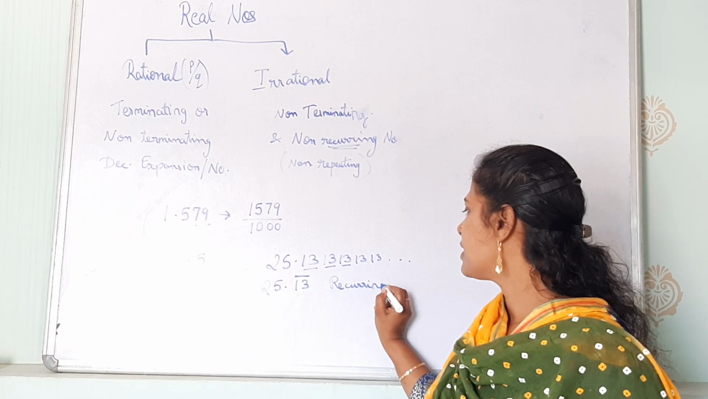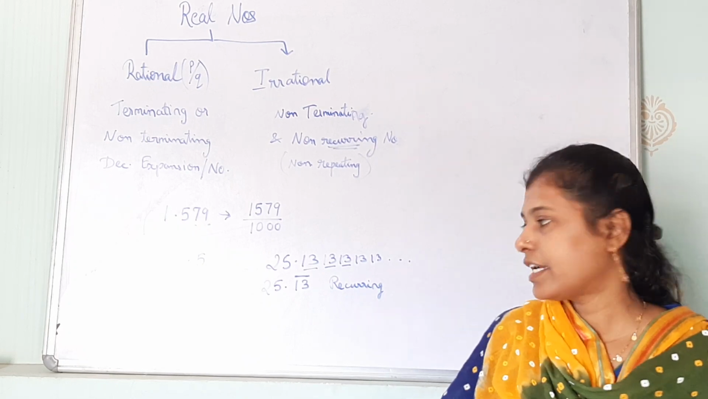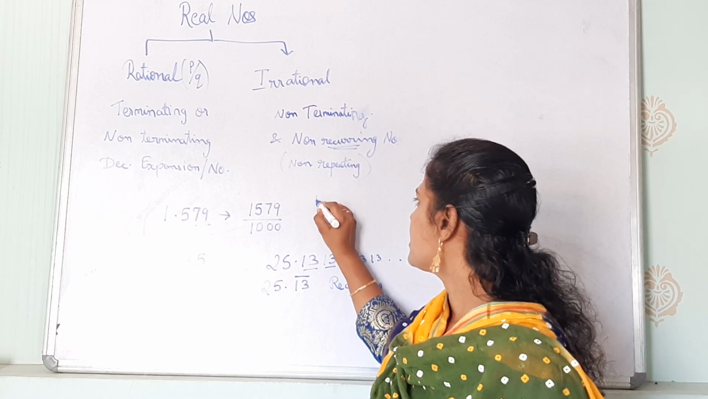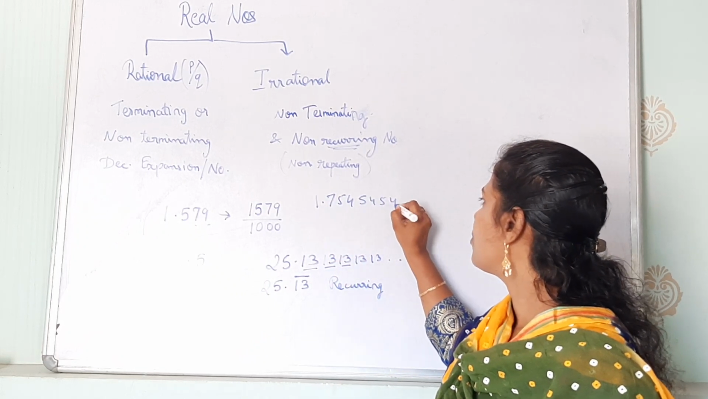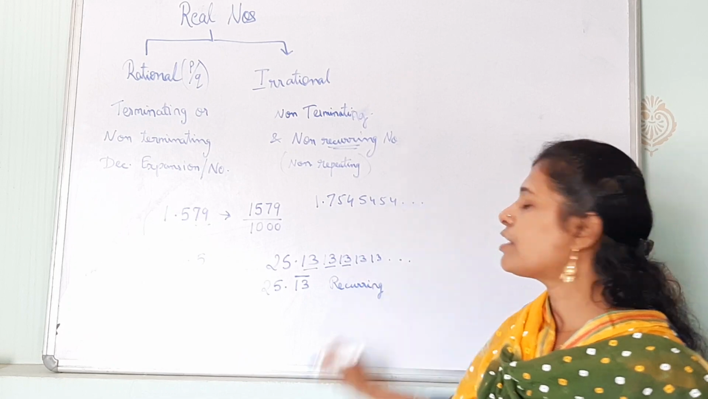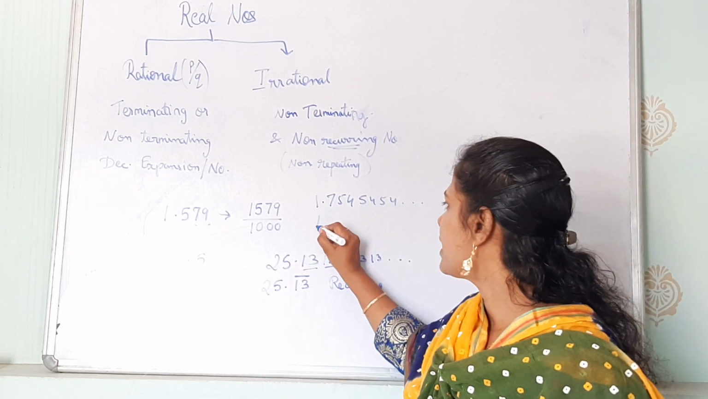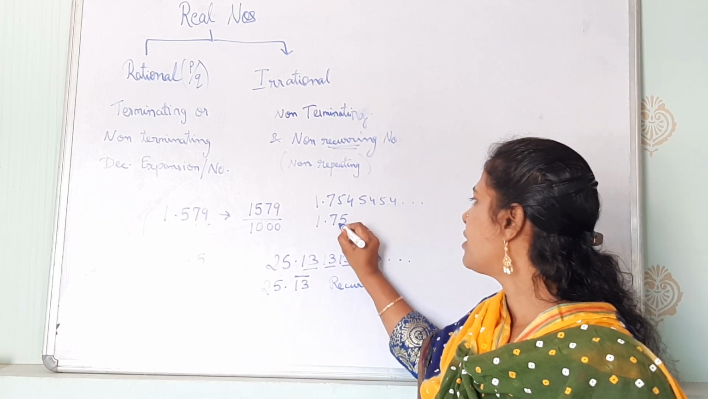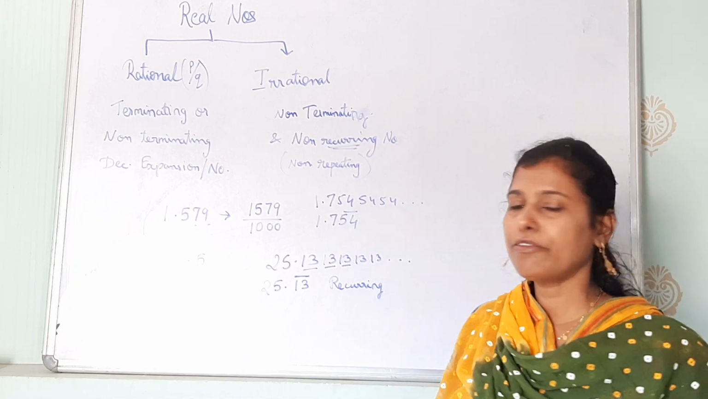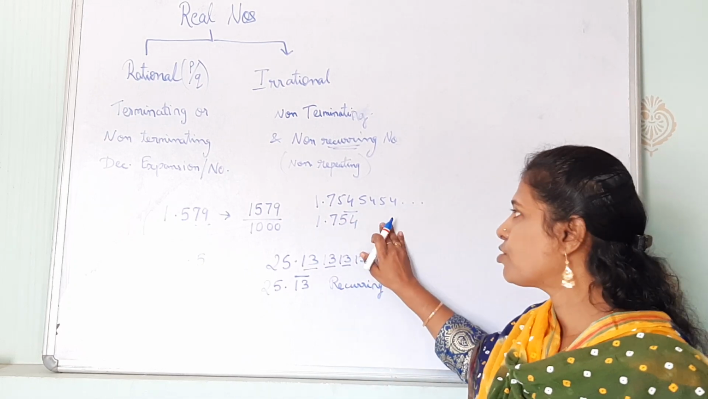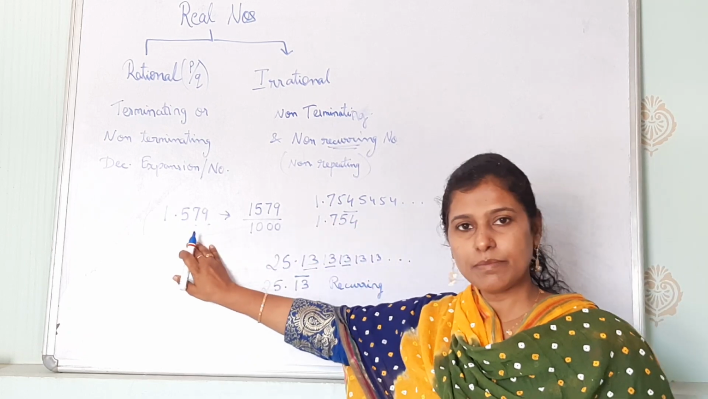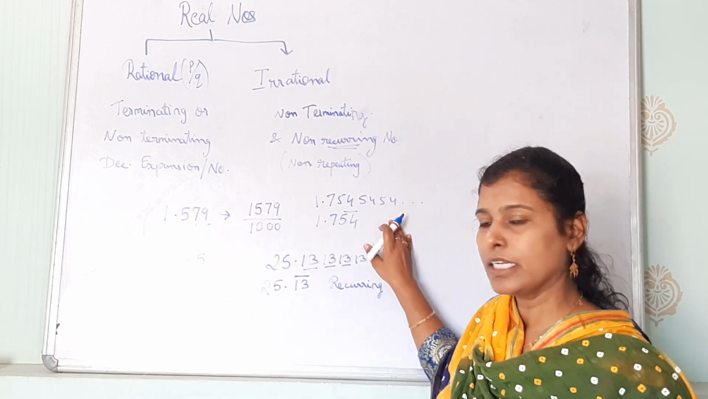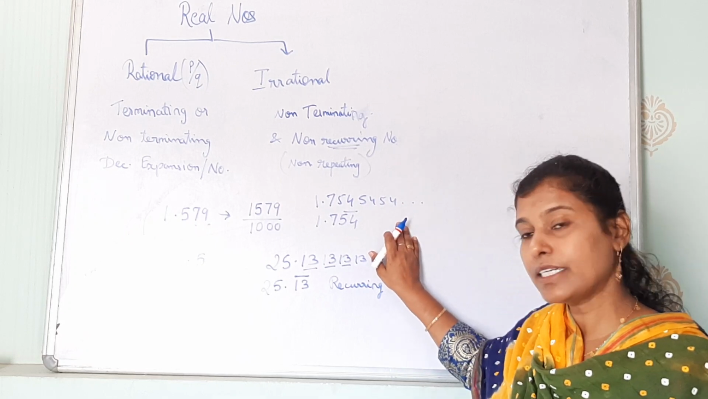Recurring means the number is repeated again and again. See, this can be anything else. That is 1.7545454. Here in this case, 7 is not repeated, but 54 is repeated. So we can write it as 1.754 and bar will be only on 54. Okay, this is also non-terminating but recurring. Okay, this is terminating, this is non-terminating. This is non-terminating but recurring.